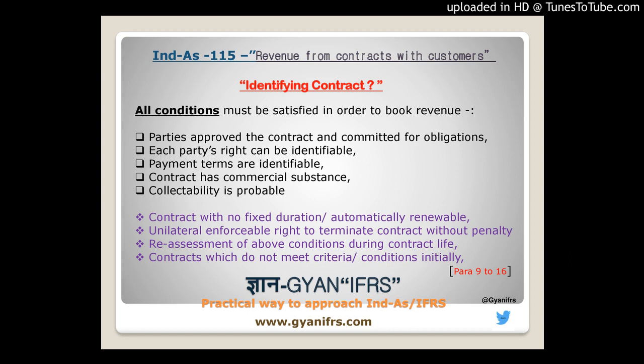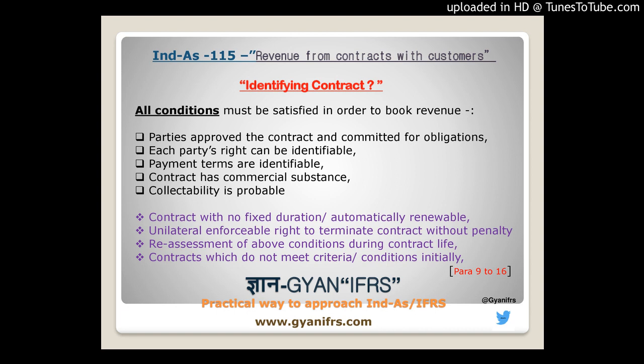Whatever your contractual term is, which is identifiable at the time of entering the contract, that duration will be used for recognizing the revenue.